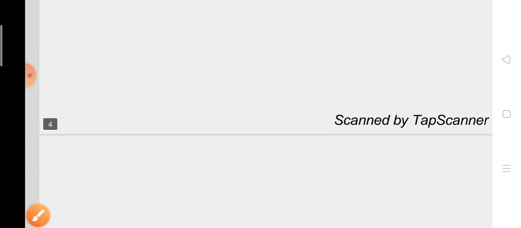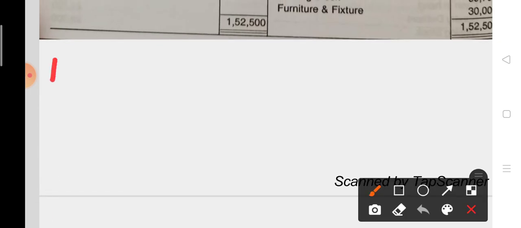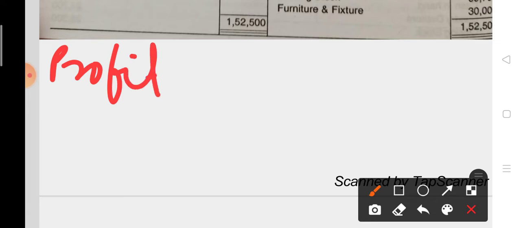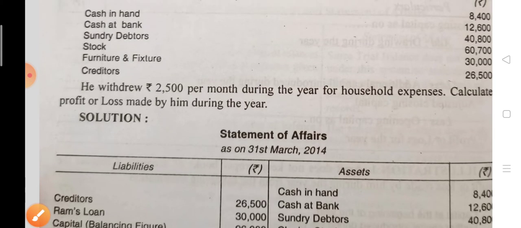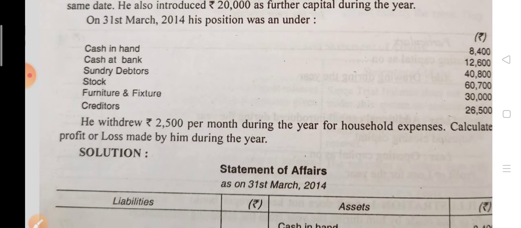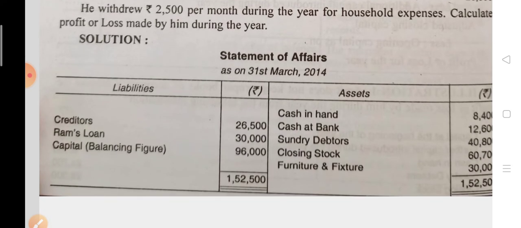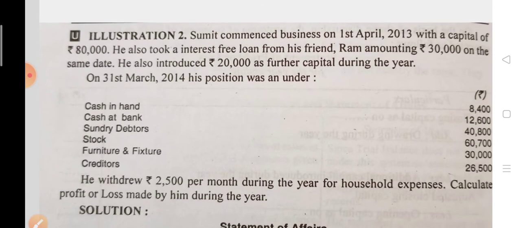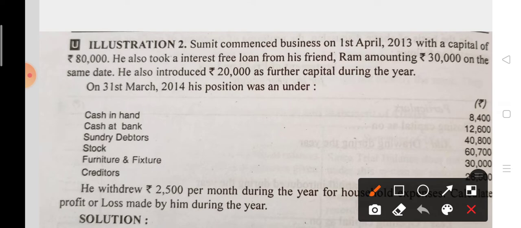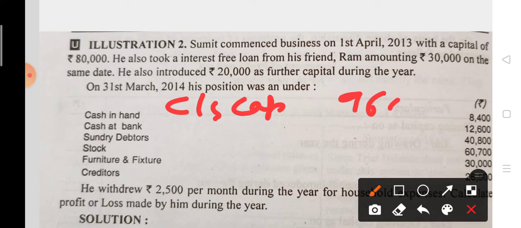Now the opening balance of capital is given. I am doing this for finding the profit. For finding the profit, first of all I will see the amount. Closing capital is 96,000. Now see, for finding the profit, the closing capital amount is 96,000.